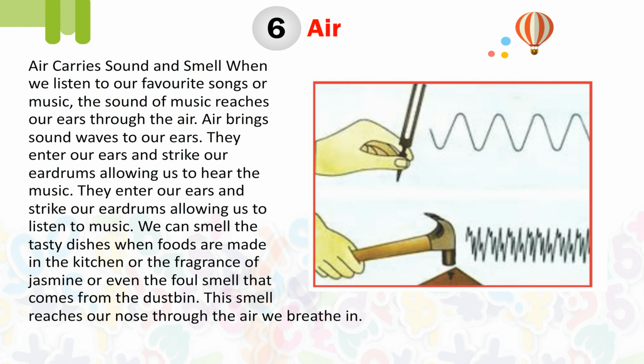Air carries sound and smell. When we listen to our favorite songs or music, the sound of music reaches our ears through the air. Air brings sound waves to our ears. They enter our ears and strike our eardrums, allowing us to listen to music. We can smell the tasty dishes when foods are made in the kitchen, or the fragrance of jasmine, or even the foul smell that comes from the dustbin. This smell reaches our nose through the air we breathe in.